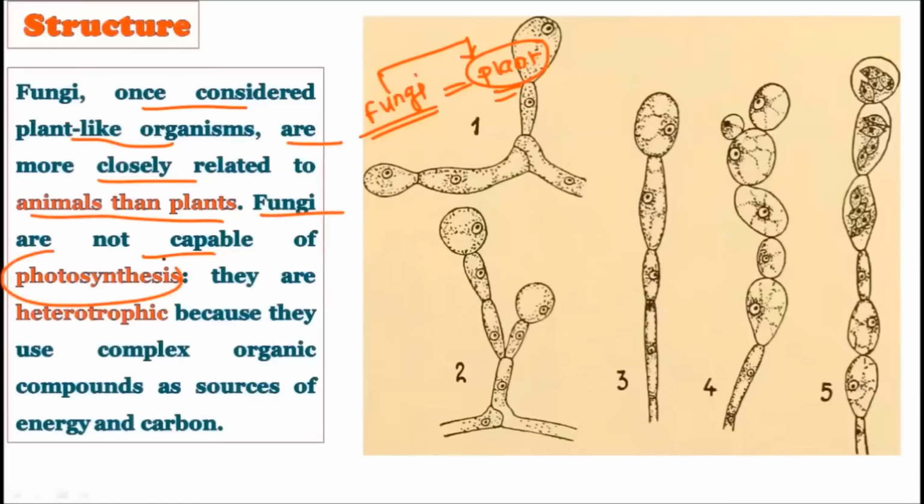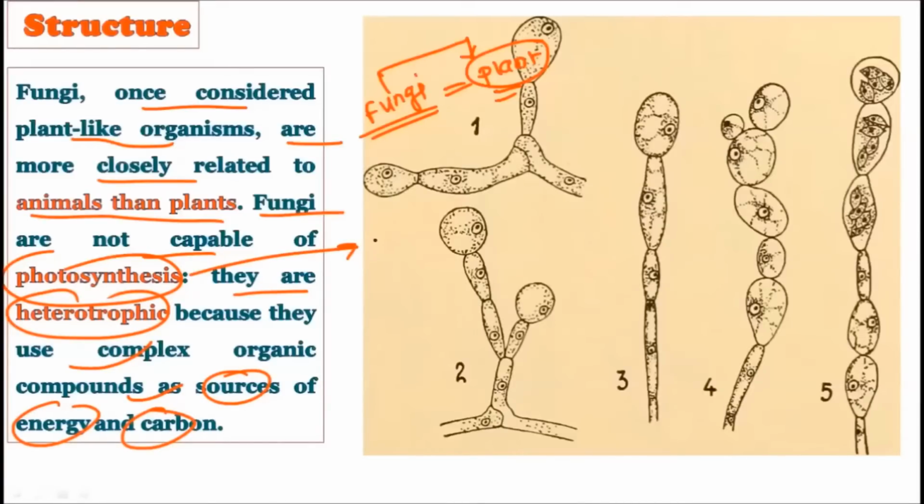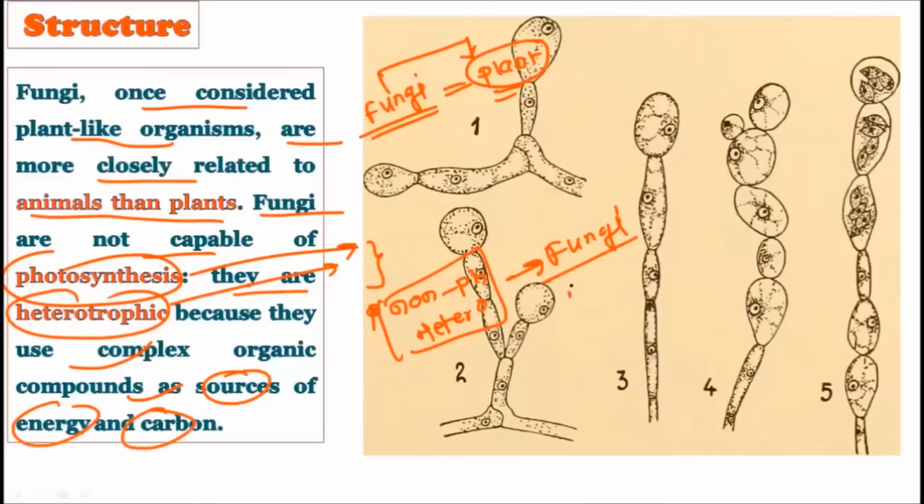the fungi are not capable of photosynthesis. Okay, they lack the photosynthetic machinery, they do not contain chlorophyll or chloroplast. And they are heterotrophic because they use complex organic compounds as a source of energy and carbon, right? So they cannot perform photosynthesis because they do not possess the photosynthetic apparatus, and they cannot create their own food, plus they are heterotrophic. Heterotrophic means they are dependent on other organisms for their nutrition, right? So both these characteristics, one is non photosynthetic, second is heterotrophic, make them very close to the animals and not to the plants,